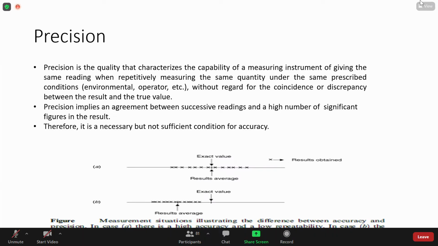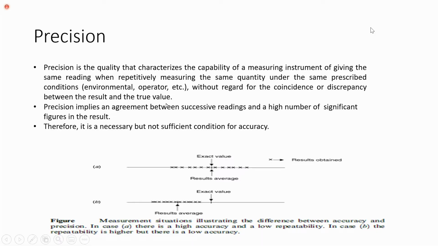Thermometer in that atmosphere, 50 degrees Celsius atmosphere. Again, it has to show 50 degrees Celsius. Third case, you have to remove that thermometer. Again, you have to make the reading 0 or other than 50 degrees Celsius. Immediately, you have to keep that thermometer in the 50 degrees Celsius atmosphere. Again, it has to show 50 degrees Celsius.